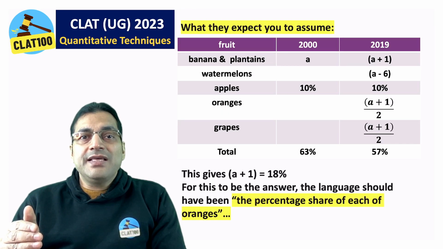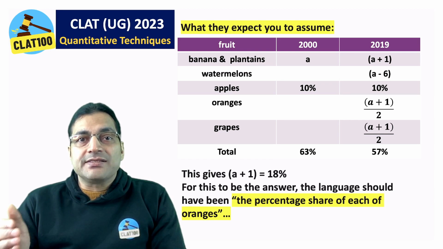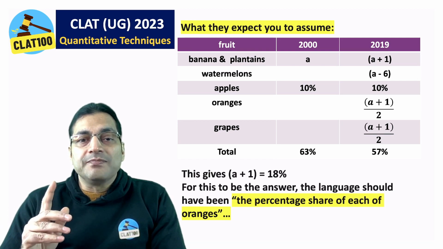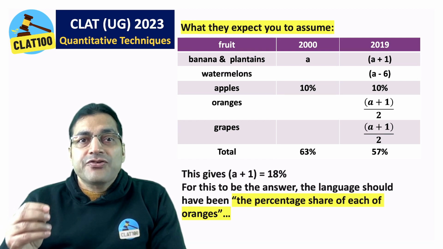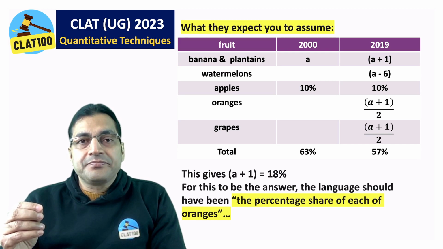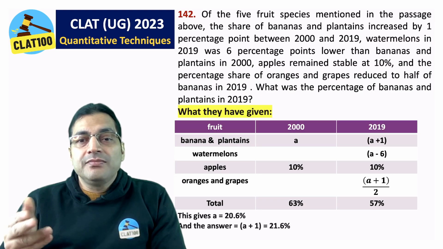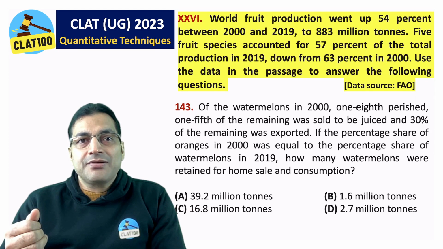But they expect you to interpret this, and for you to be able to interpret this, they should have just added one word: the percentage share of each of oranges and grapes. If they do not put that term each, it means this. Due diligence.